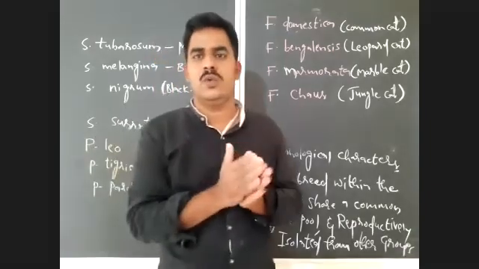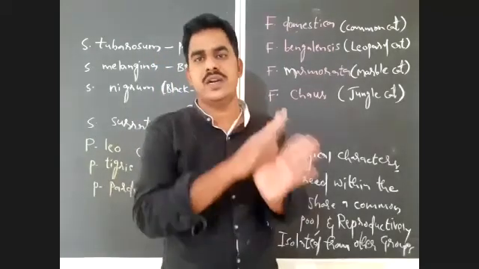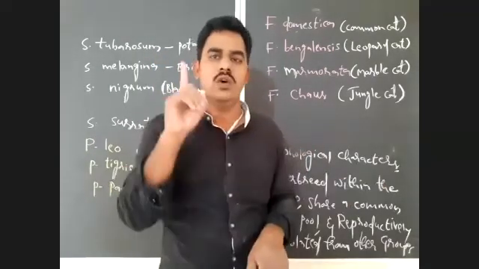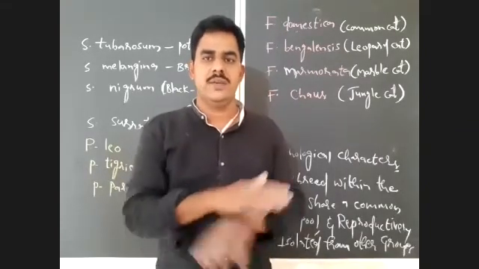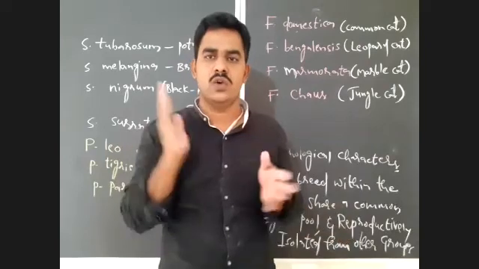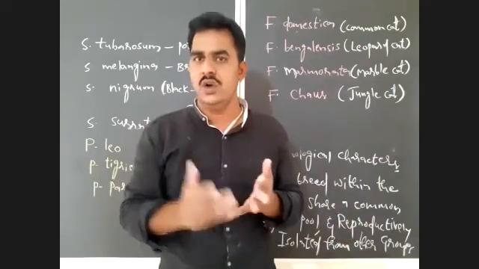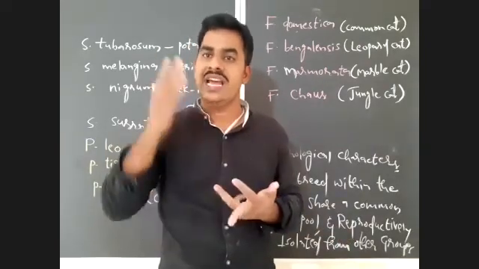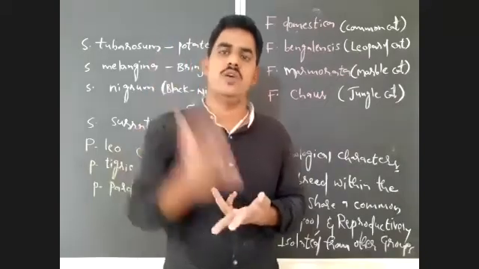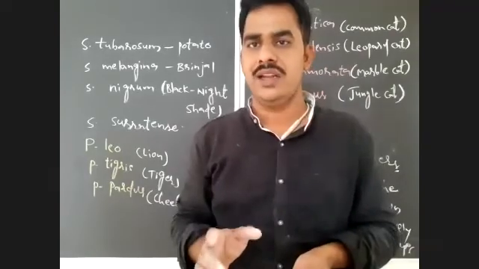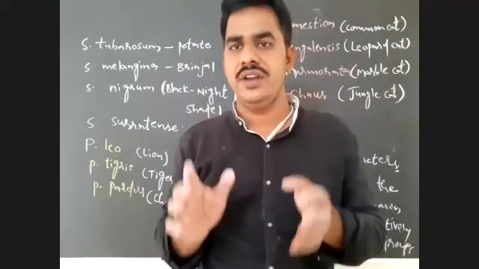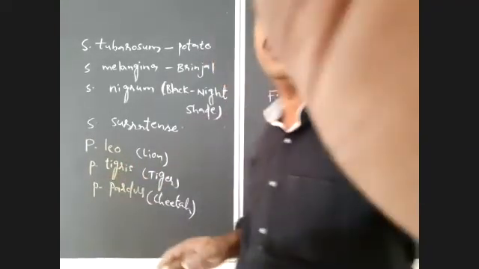The only surviving species is Homo sapiens, and the remaining species became extinct. All belong to the same genus Homo, but they are different species. That you should notice here.